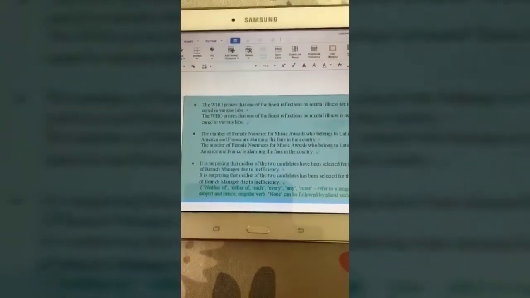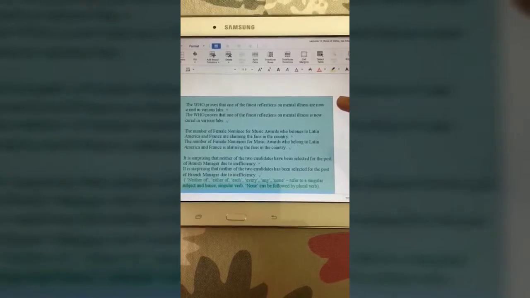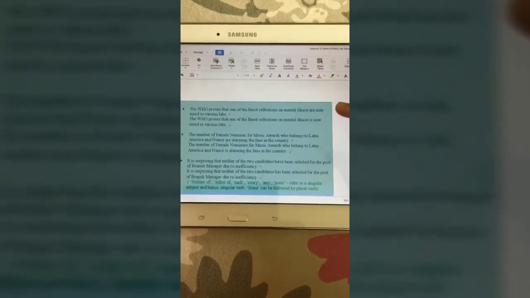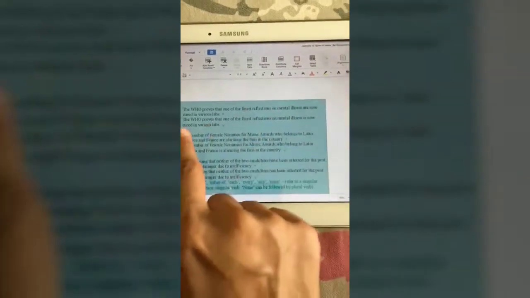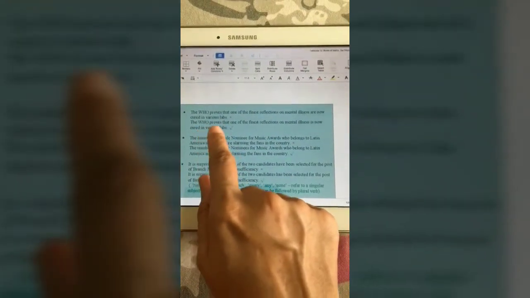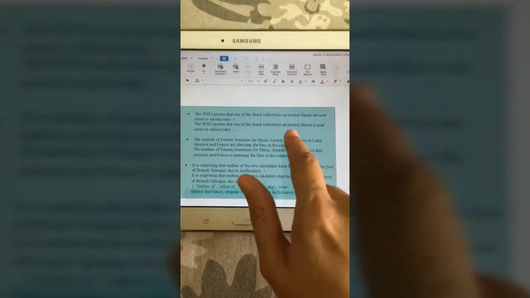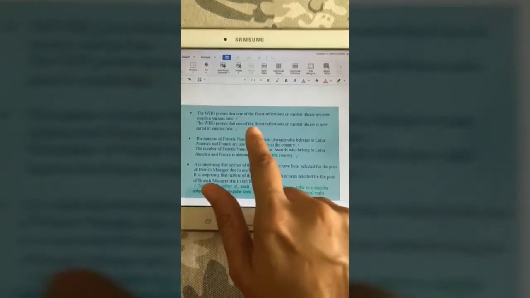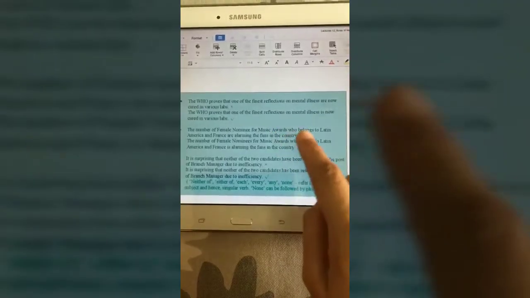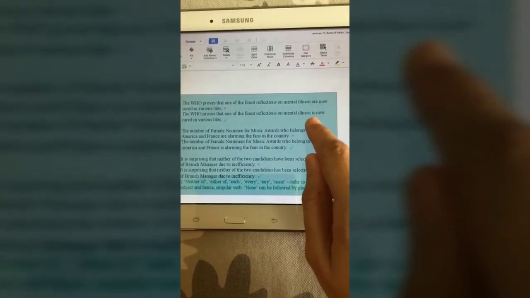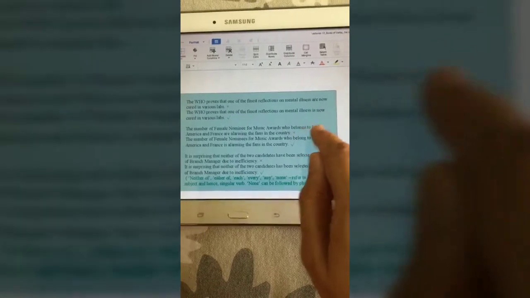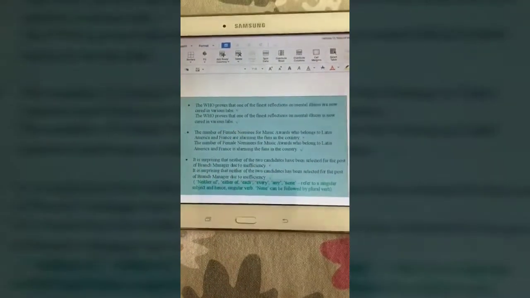Okay. The WHO proves that one of the finest reflections on mental illness are now cured in various labs. So WHO is singular, verb is also singular. Proves that one of the finest reflections on mental illness, one of, so it is singular. Verb also has to be singular and should be is and not are. Is now cured in various labs.